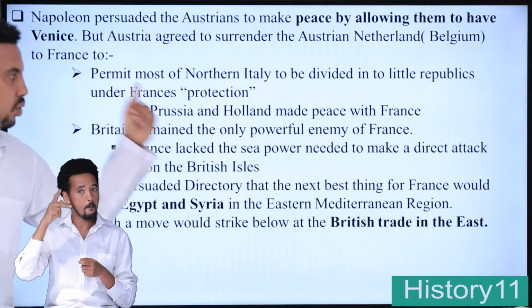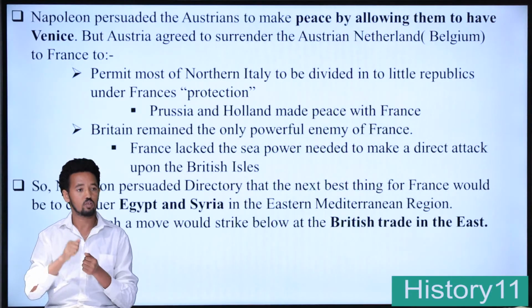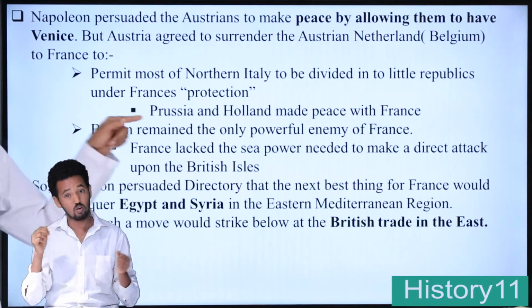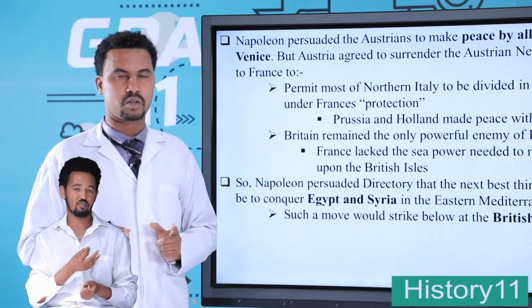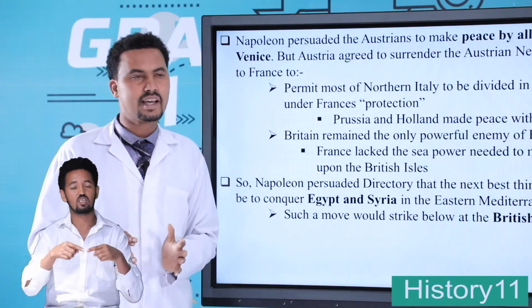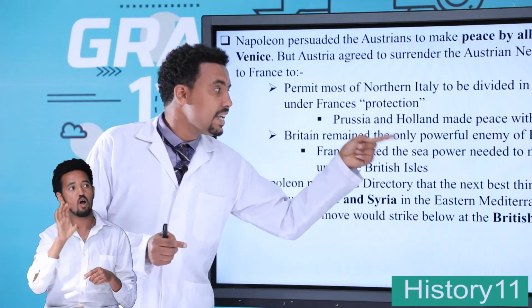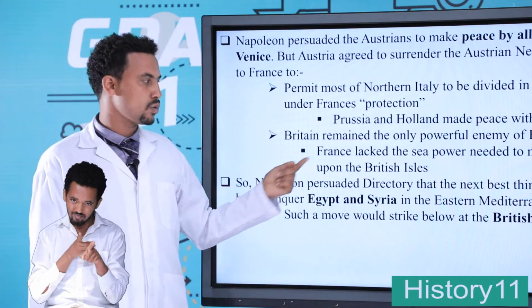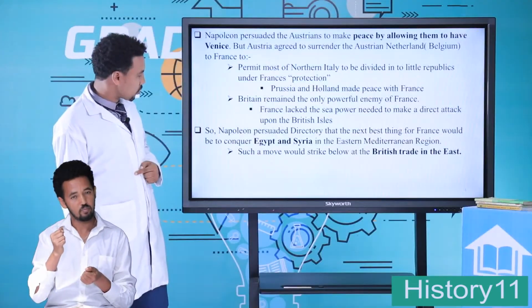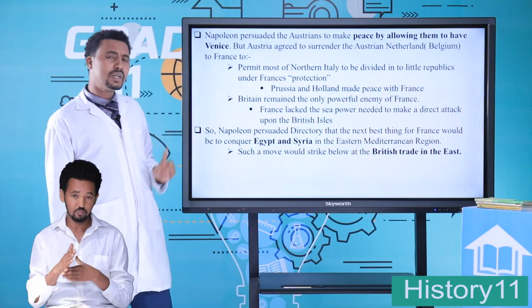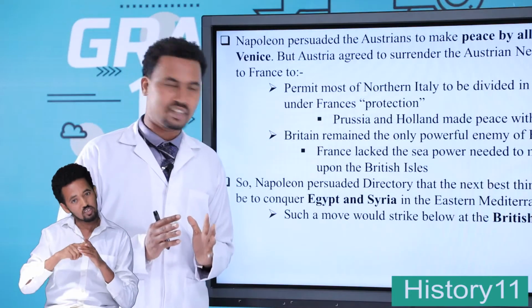Prussia as well as Holland made peace treaties with Napoleon Bonaparte. Britain remained the only powerful enemy of France. France lacked sea power. On the other side, Britain had sea power. Since France lacked sea power, it could not make a direct attack upon the British Isles. So what was the measure of Napoleon to struggle against Great Britain at the time?